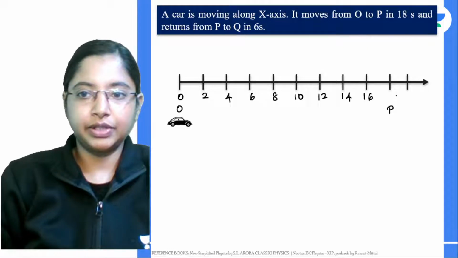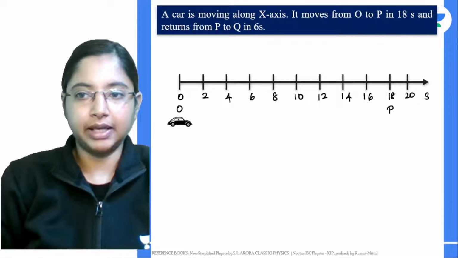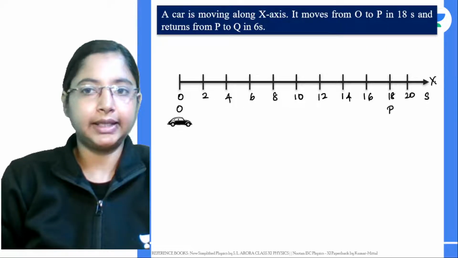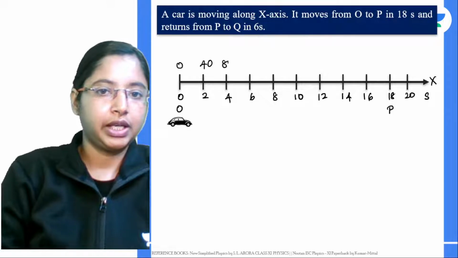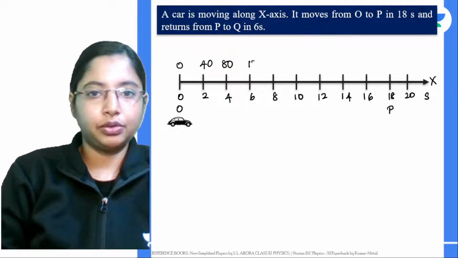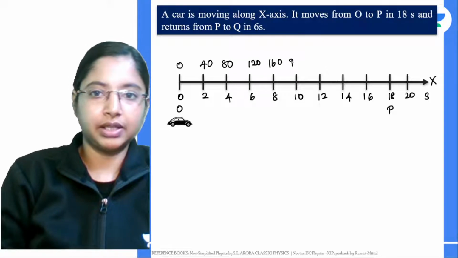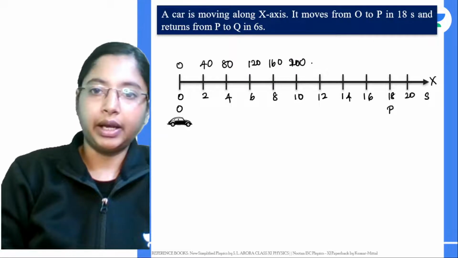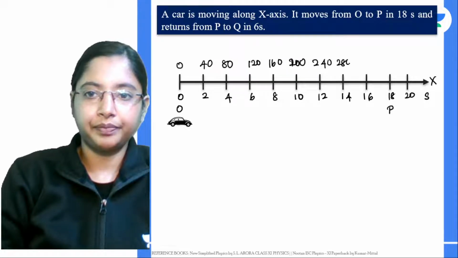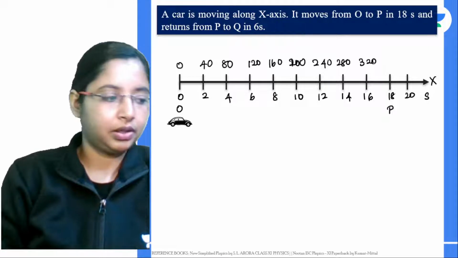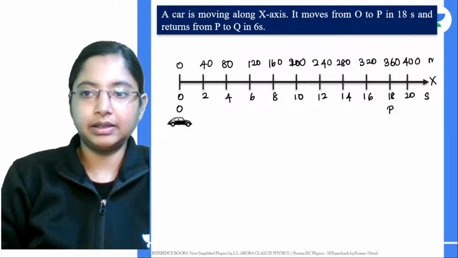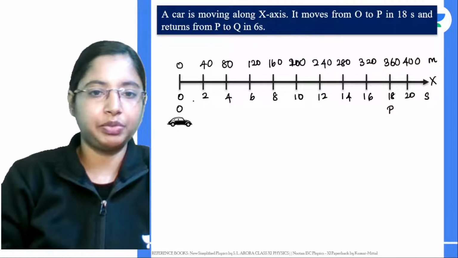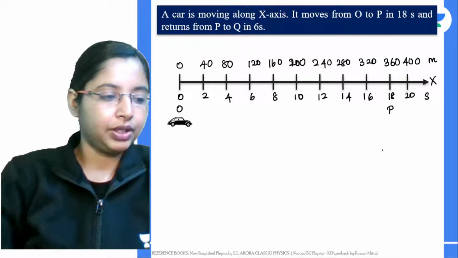So 16, 18 and 20, let's say this is in seconds, and this car is going in the x direction. Let's see how much distance it's covering. Let's say the distance covered is 0, 40, 80, 120, 160, 200, 240, 280, 320, 360 and 400. This is in meters, how many meters it covers, and this gives you the time taken.